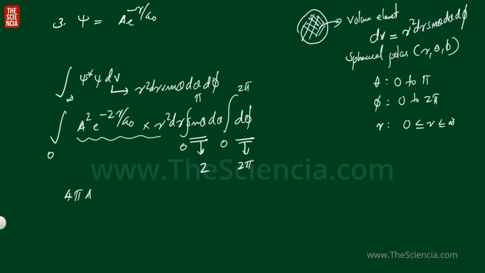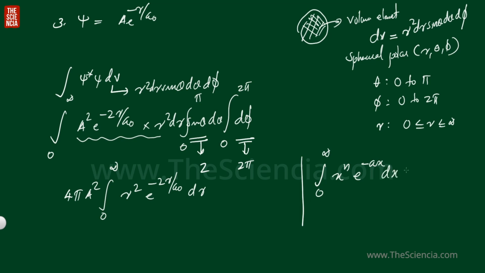that is, 4 pi A square times the integral from 0 to infinity of r square e raised to minus 2r by a0 dr. And I told you a formula for solving this kind of problem: the integral from 0 to infinity of x raised to n e raised to minus ax dx will be equal to n factorial by a raised to n plus 1.